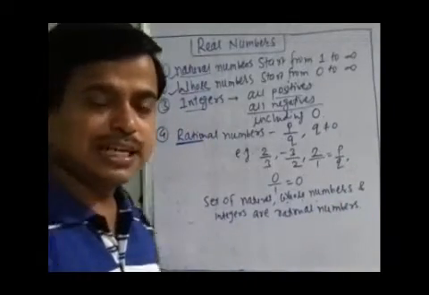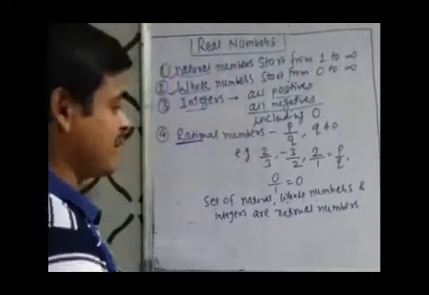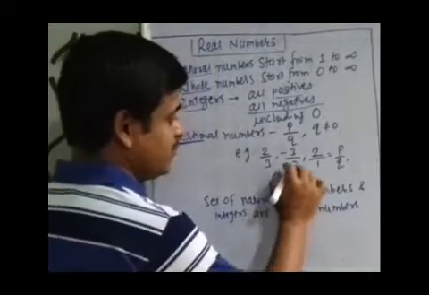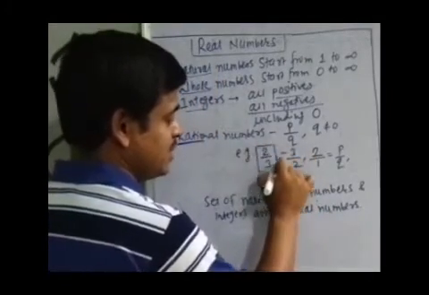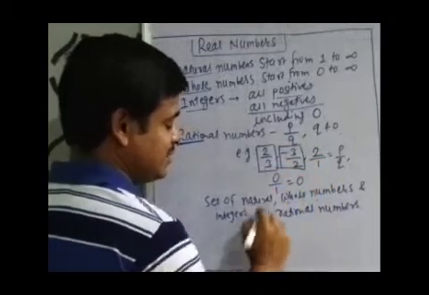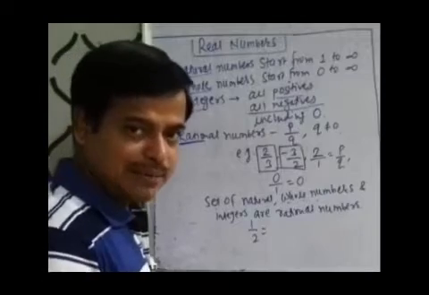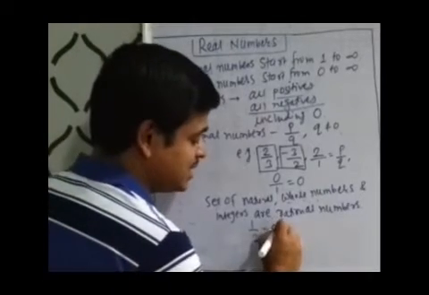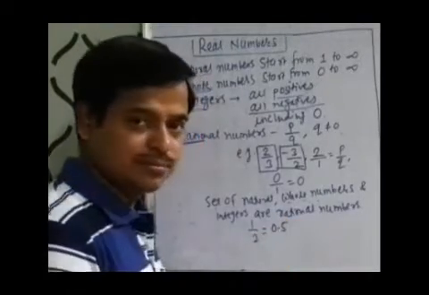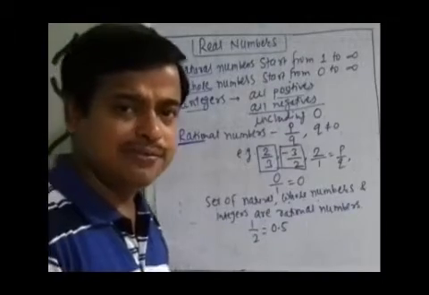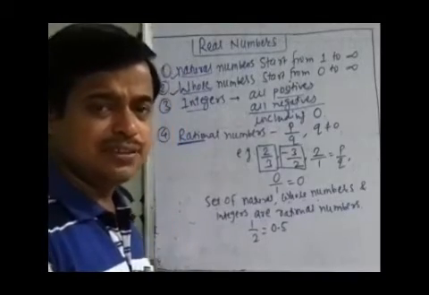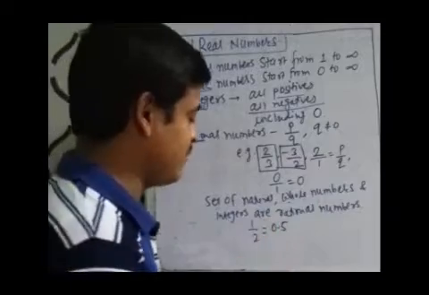We also know there is a property of rational numbers: if we divide such numbers which are in the form p over q, for example 1 over 2, it can be written in decimal form as 0.5, because 1 by 2 is nothing but half. Half has decimal expression 0.5.